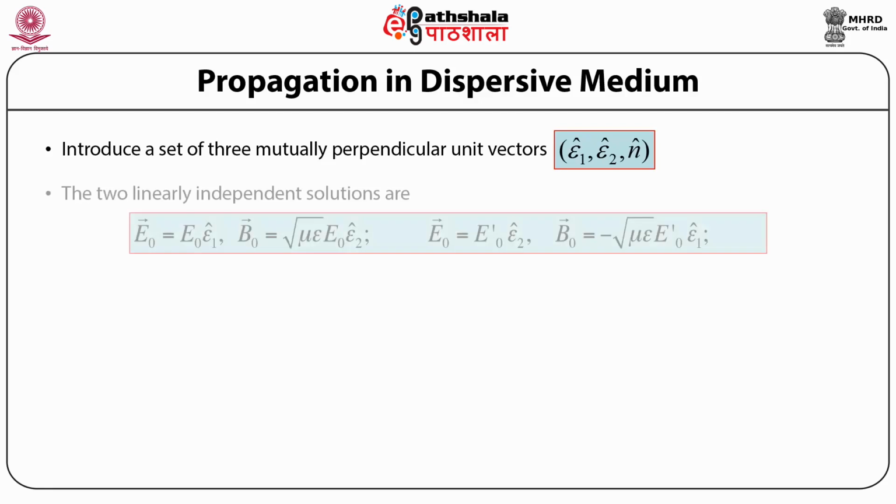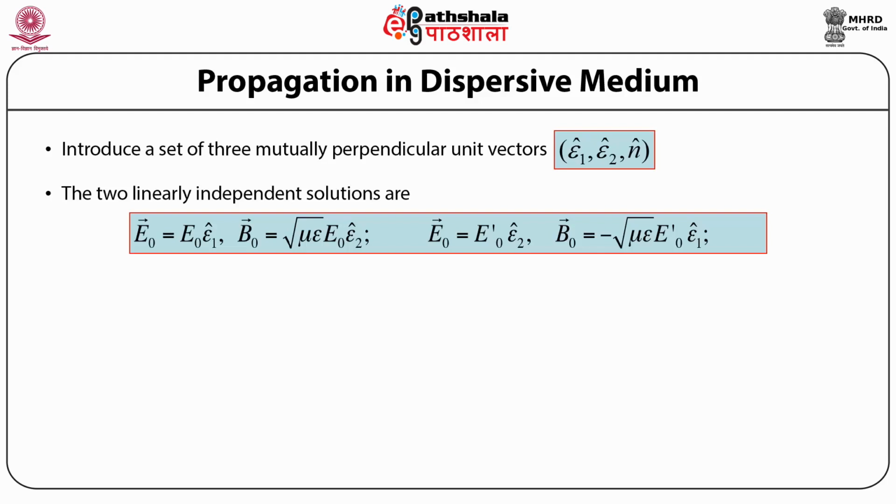So writing down the two linearly independent solutions in terms of these three mutually perpendicular unit vectors, we find out that the amplitude of the electric field vector E naught is equal to E naught times unit vector epsilon 1 cap. Then the amplitude of the magnetic field induction vector B naught is given by under root of mu times epsilon whole times the electric field vector amplitude E naught times the unit vector epsilon 2 cap. Here the electric field amplitude E naught is the scalar quantity.